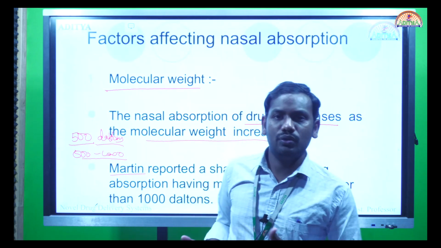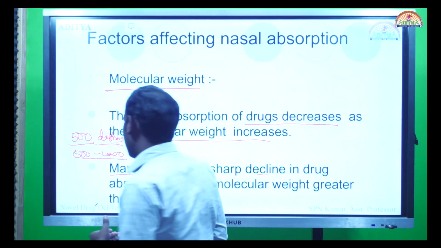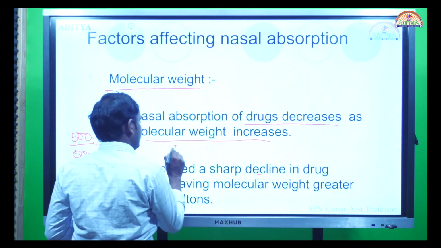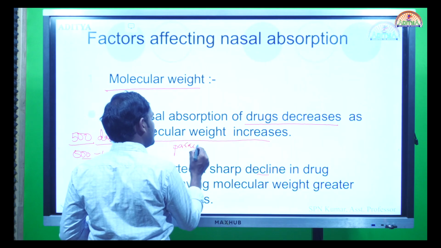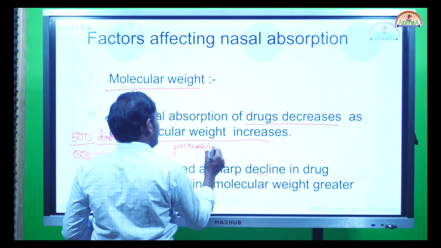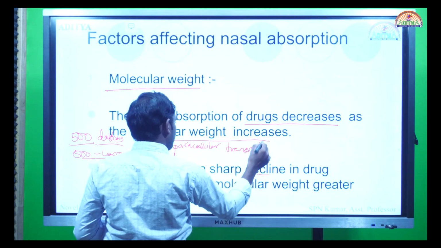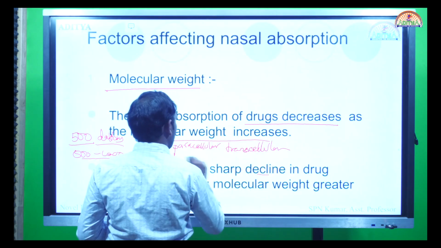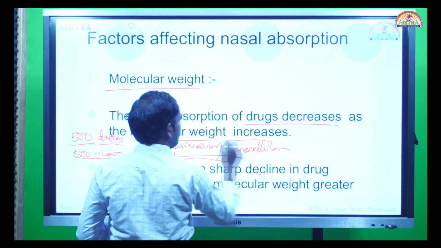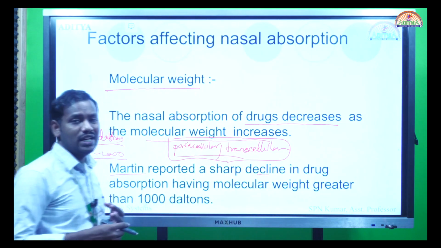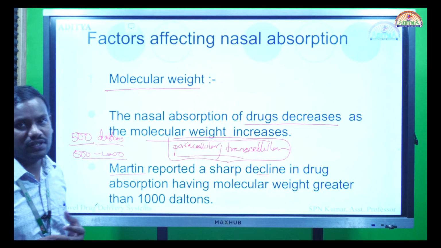For a drug to get absorbed, there are actually two routes. One is the paracellular route, the other one is the transcellular route. Drugs which are better absorbed get passed through any of these two routes. In order to pass through these two routes, the drug has to be small enough to pass through the miniature capillary present in the body.